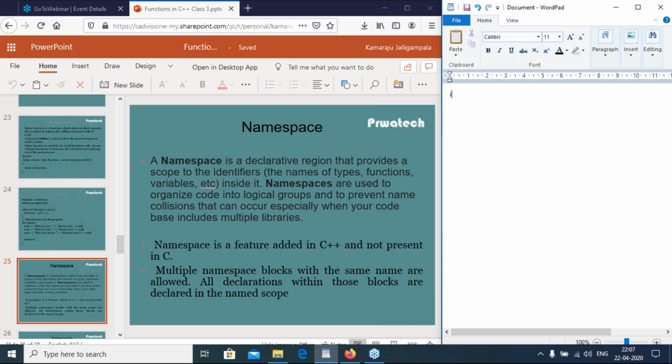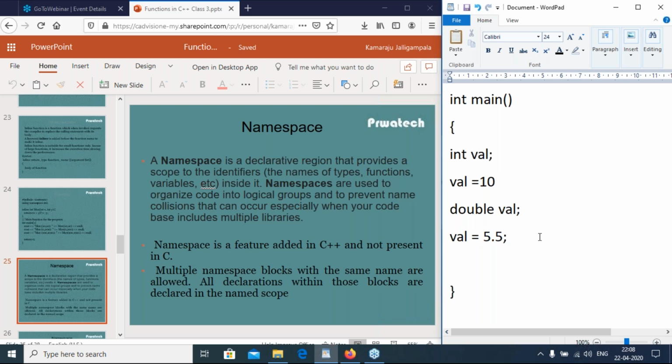Suppose I have a main function. I declared one variable int val equal to 10. Then I declared double val equal to 5.5.